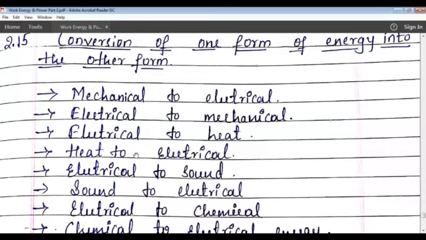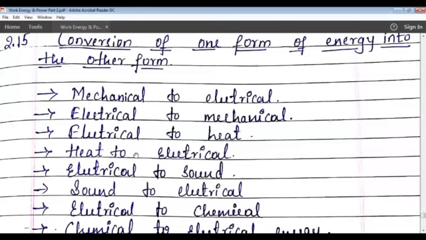When this junction experiences a change in the temperature, voltage will be created. This voltage can be interpreted using a thermocouple to calculate the temperature. So the example for conversion of heat energy to electrical energy is the thermocouple.